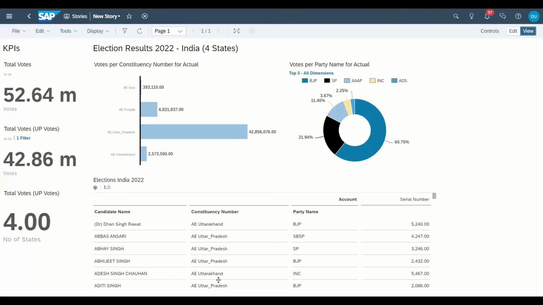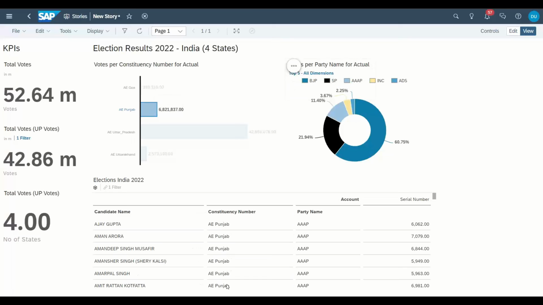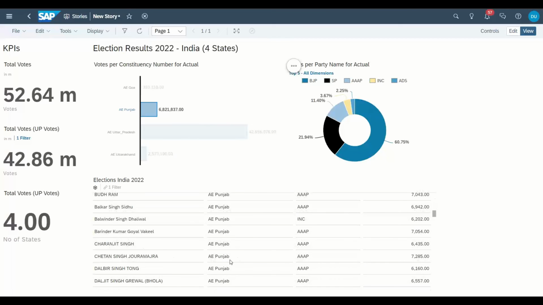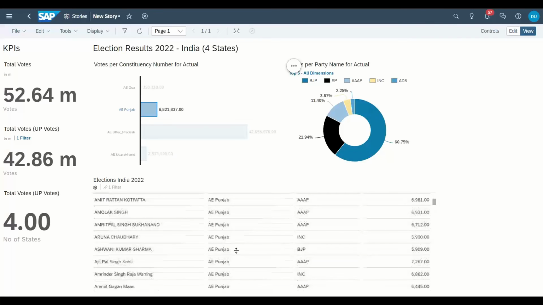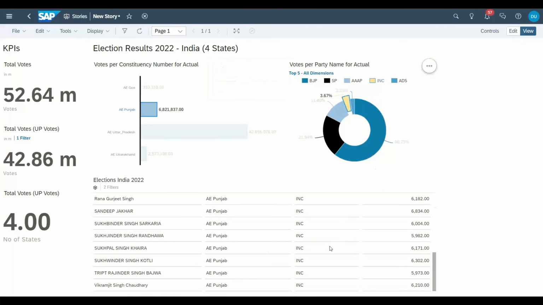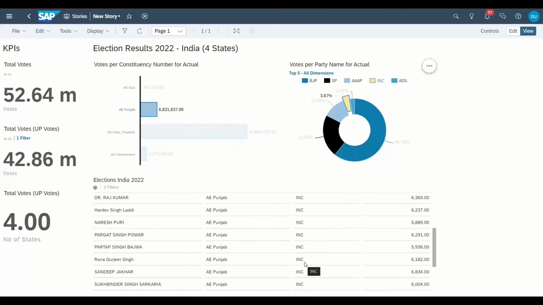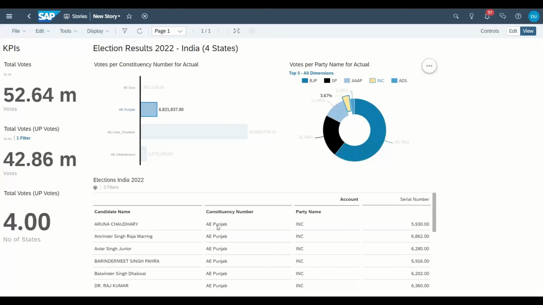You will see total number of parties and candidates in Punjab alone. I click and there you go. Wow. You can see these are the candidates only in Punjab. Now within Punjab, I would like to just go with Congress, all the candidates who won from the Congress side. We can further click on this and it applies a drill down to the same. And you can see these are the candidates who have got some winning positions in terms of Congress in only